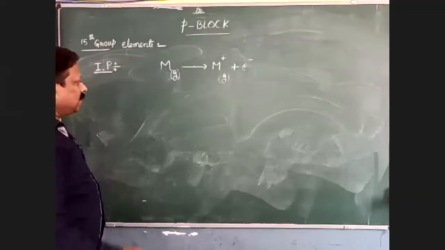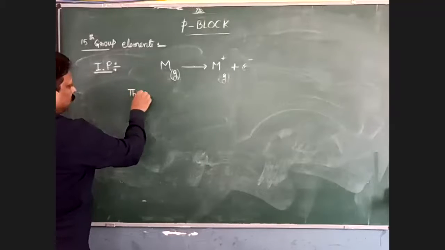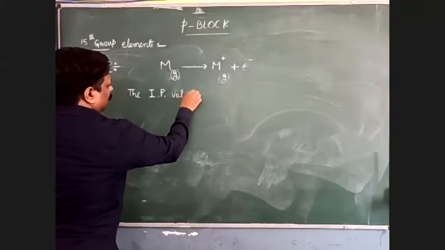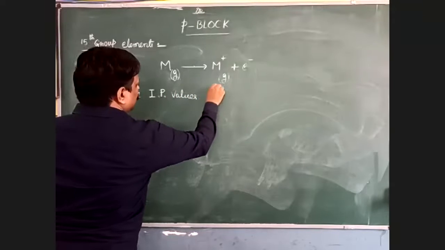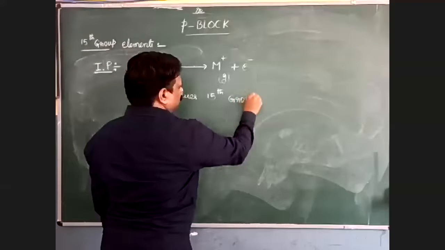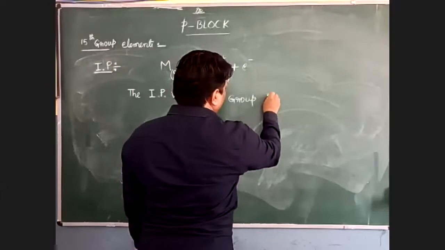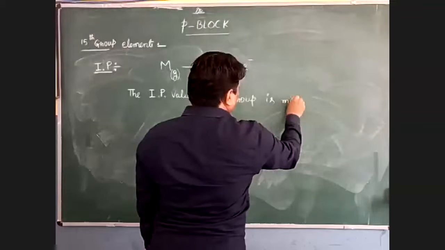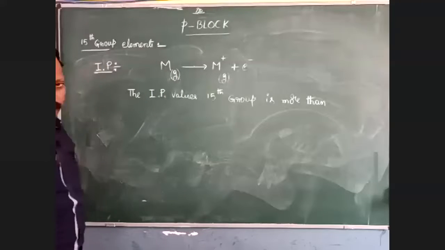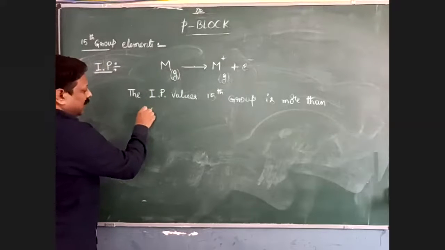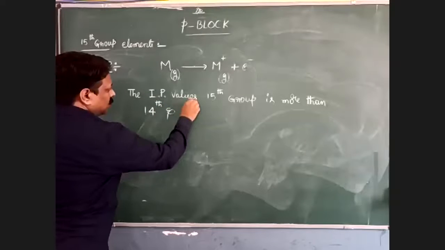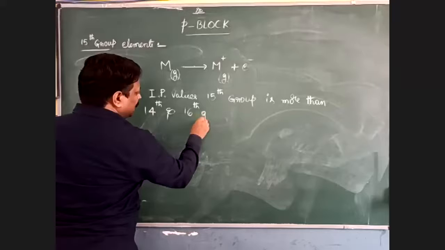For this reason, the IP values of the 15th group are more than those of the 14th and 16th group elements.